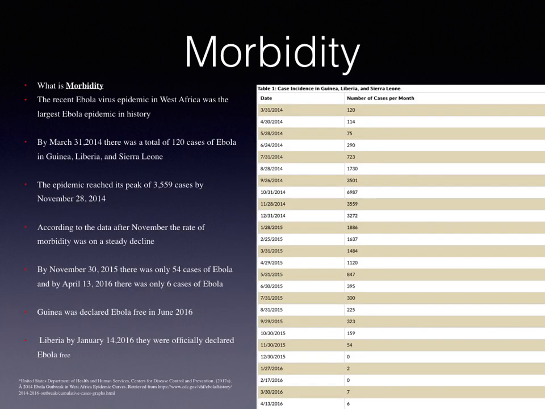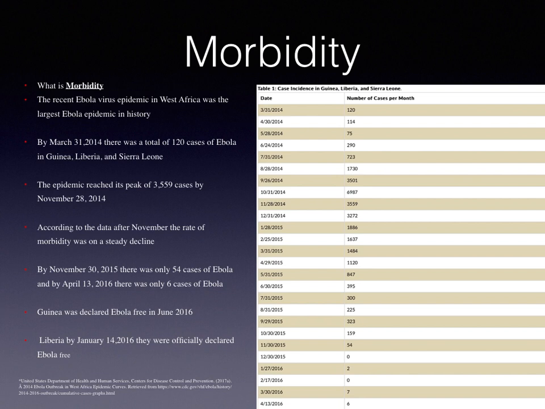Morbidity. Morbidity is the occurrence of an illness or illnesses in a population. The recent Ebola virus epidemic in West Africa was the largest Ebola epidemic in history. If you look at the table, you can see where they broke down Ebola cases by the month. By March 31st, 2014, there was a total of 120 cases of Ebola in Guinea, Liberia, and Sierra Leone.